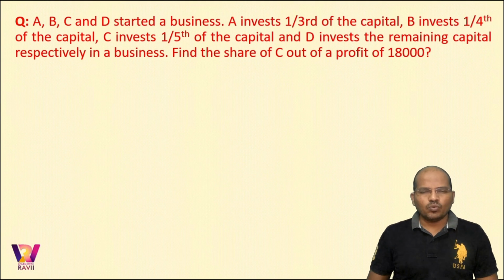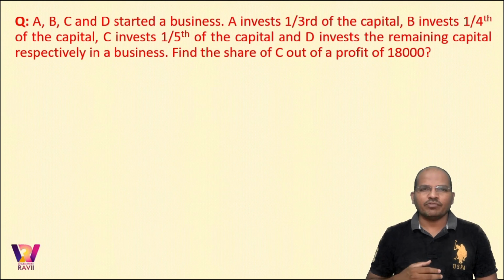A invests one third of the capital, B invests one fourth of the capital, C invests one fifth of the capital, and D has put in the remaining amount. So the question is, find the share of C in the given profit at the end of the year. I mean, they make some profit at the end of the year, and that is 18,000, and you need to calculate the share of C at the end of the year.